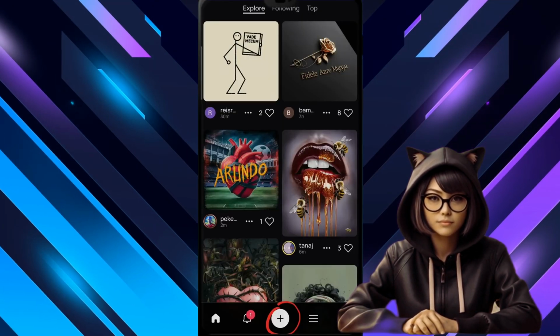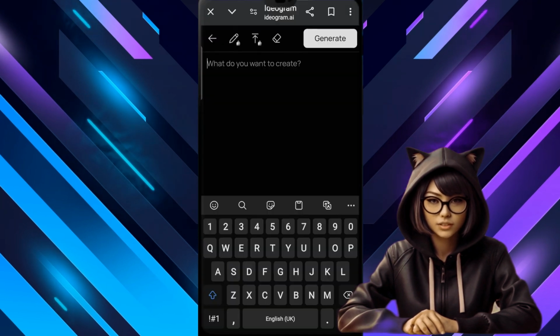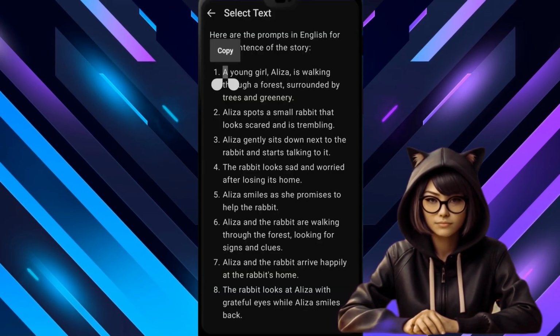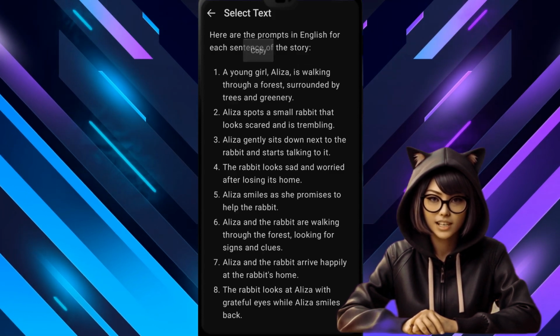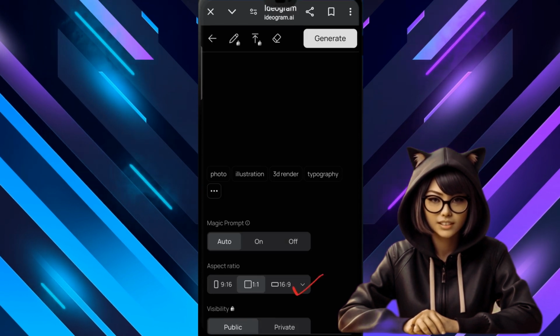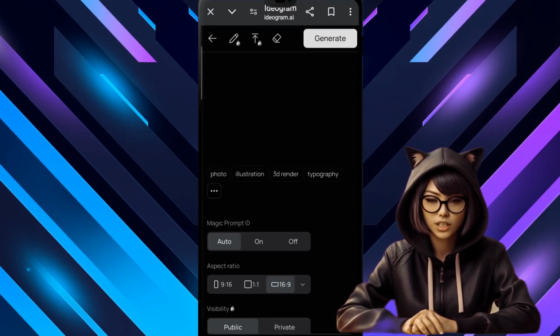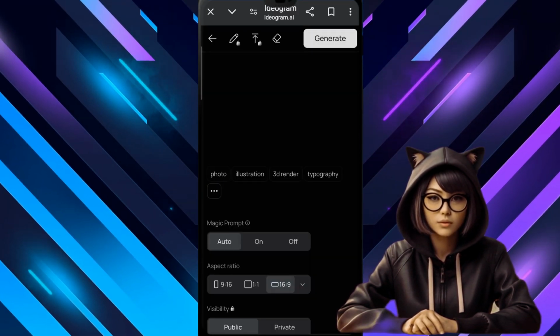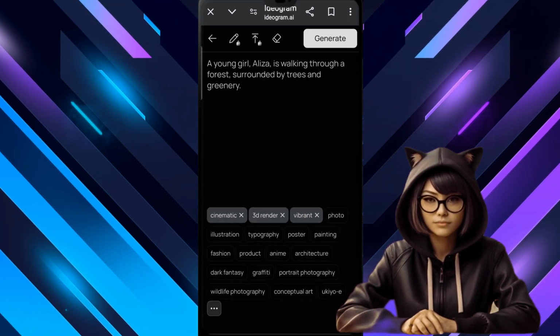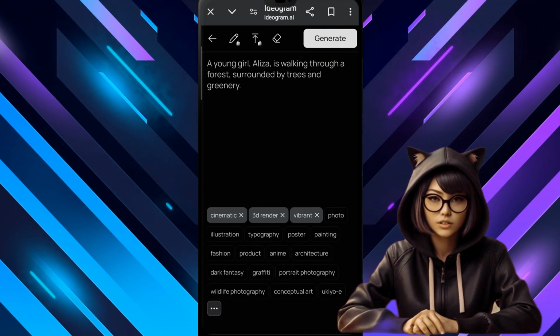Now, tap on the plus icon you see here, and paste your prompt here. I will copy the first prompt for generating the scene pictures from ChatGPT and paste it here. Now, we will select the ratio below. I will select it. After this, tap here, and I will choose Cinematic, 3D Render, and Vibrant. Now, tap on the Generate option above, and in just a few seconds, our pictures will be generated.